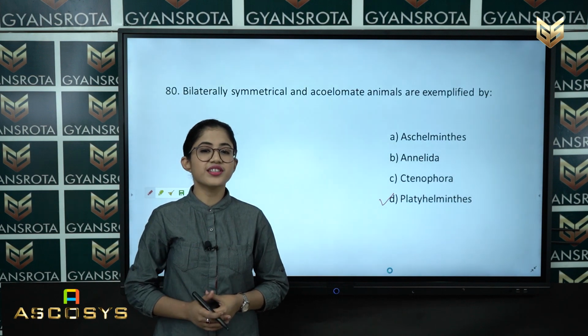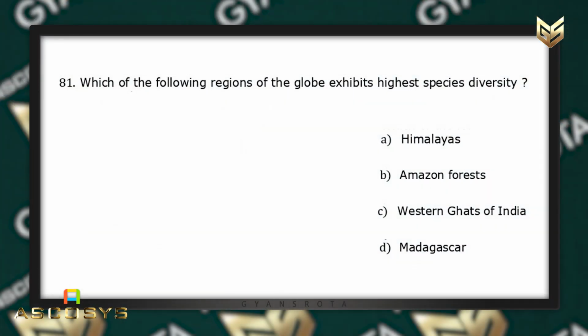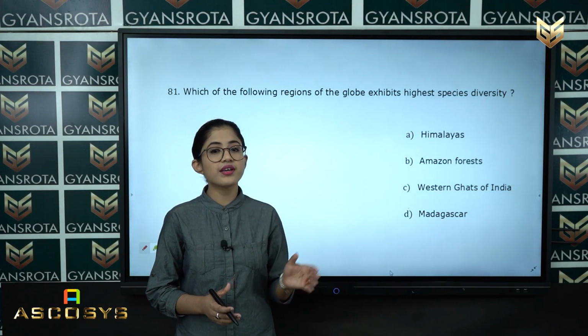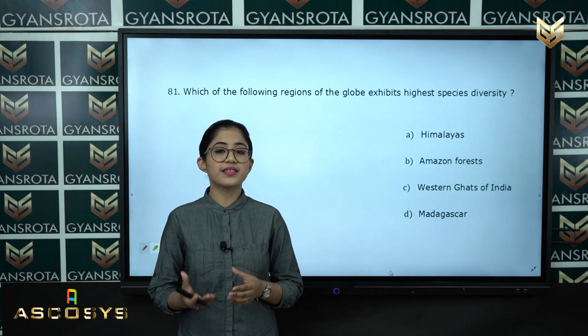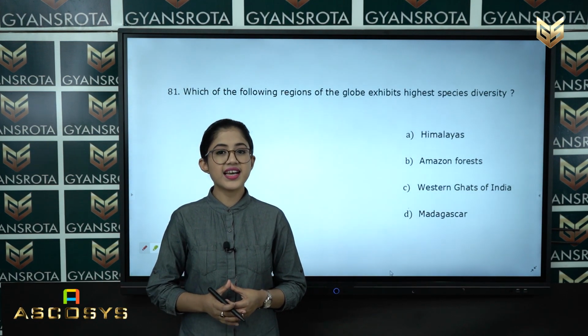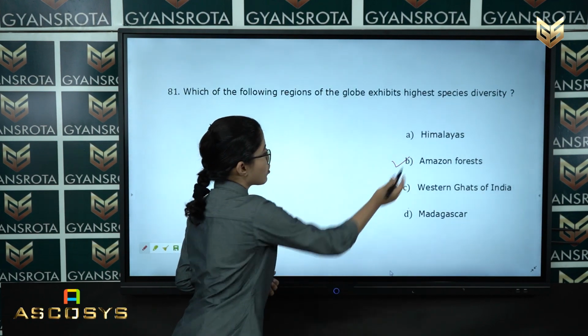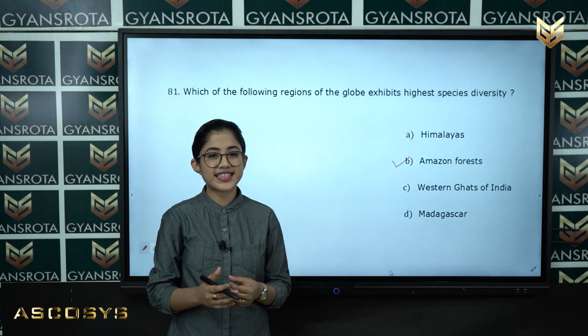Now, let us see the next question, that is question number 81. Which of the following regions of the globe exhibits highest species diversity? Option number A, Himalayas. Option number B, Amazon forest. Option number C, Western Ghats of India, and option number D, Madagascar. Student, this is a very easy question. Among the following, which is the region of the globe which exhibits highest species diversity? That is Amazon forest, which is given in option number B. So, option number B, Amazon forest is the correct answer.